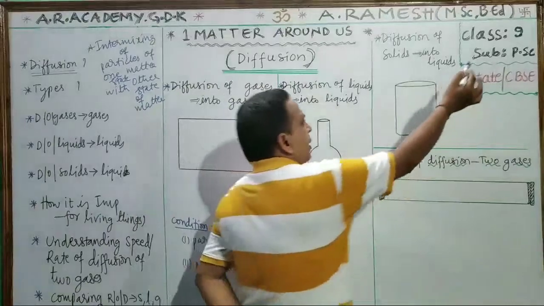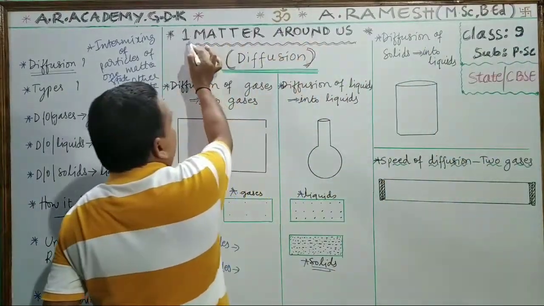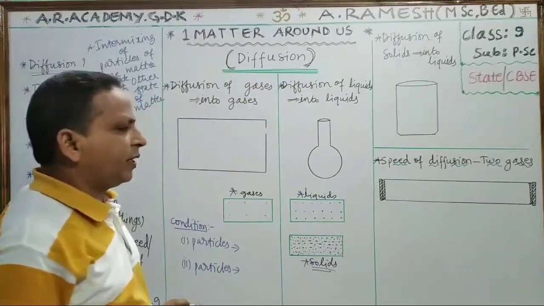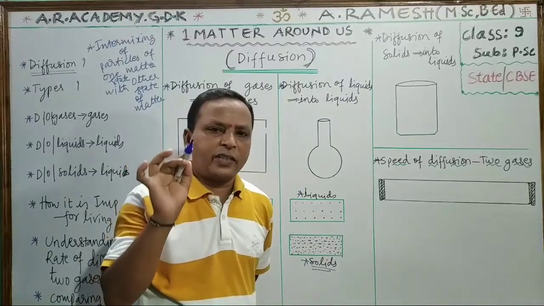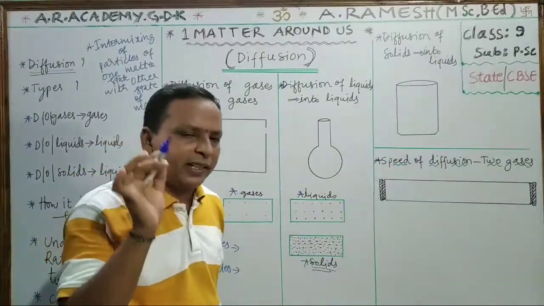Today, 9th class physical science, matter around us, first lesson, the concept is diffusion. We have to understand the diffusion concept. To understand it, first we have to recall what topics we learned in earlier classes.